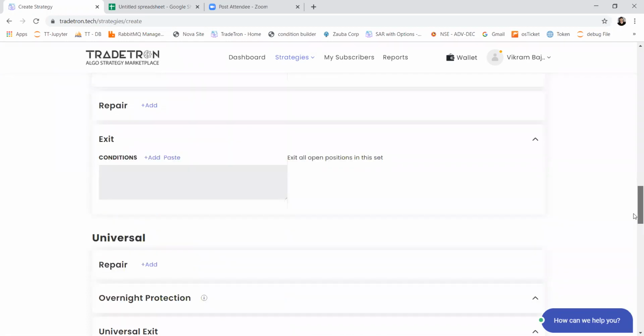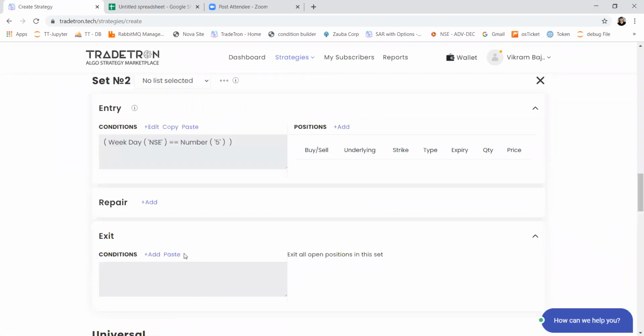If a set exit gets satisfied and all the positions get closed, it means this set has completely exited from its position and now it can check for entry conditions again, and if it is satisfied, it will take the position in set 2.